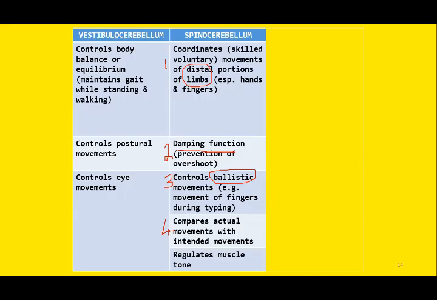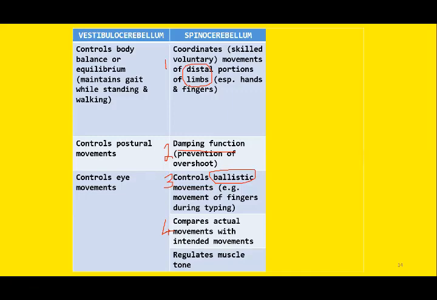So spinocerebellum will compare the two types of movements, one which is intended before you perform the movement and one which is the actual movement. So this will compare the two types of movements, and if there is any error, this will be automatically corrected by spinocerebellum.